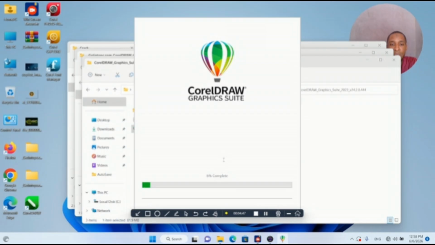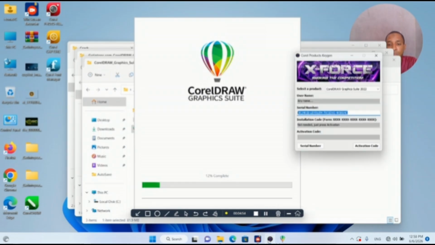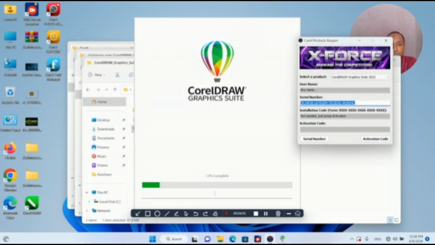So after we've updated the installation, we are now going to click on activation code to activate the CorelDRAW 2022 graphics.